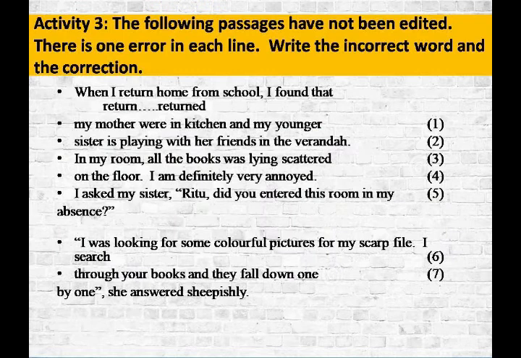Activity 3. In this activity there is a passage given, okay. In each line there is a certain kind of mistake which may be related to grammar or which may be related to a verb, okay. So identify the mistake, write down the mistake and write down the correct word. So this activity is very much helpful. I'm going to put a new session based on editing only in future, okay.